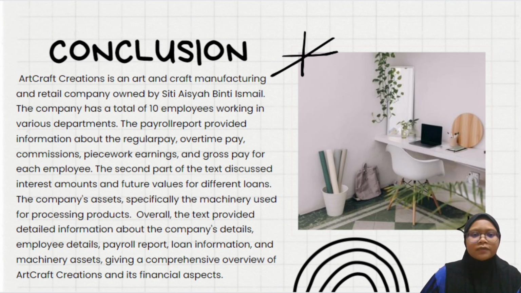The payroll report provides information about the regular pay, overtime pay, commission, fees for earnings, and gross pay for each employee. The second part of the text discusses interest amounts and future values for different loans, and the company asset, specifically the machinery used for processing products. Overall, the text provides detailed information about the company details, employee details, payroll report, loan information, and machinery assets, giving a comprehensive overview of art craft creation and its financial aspects.